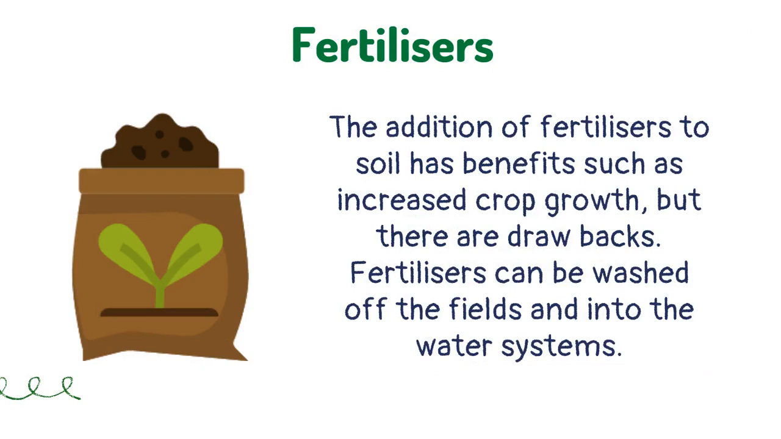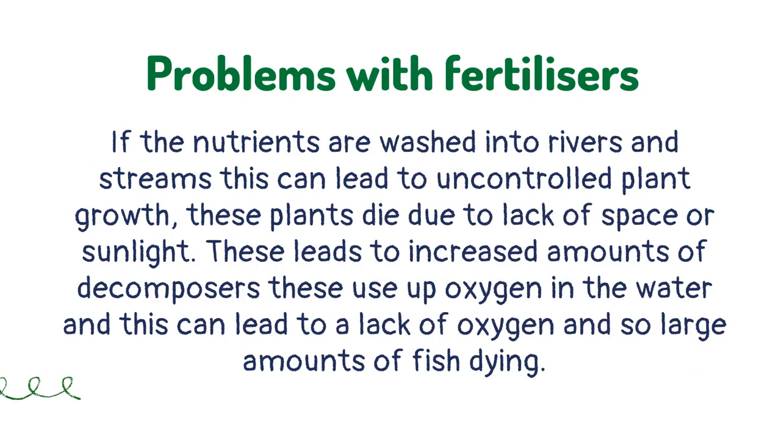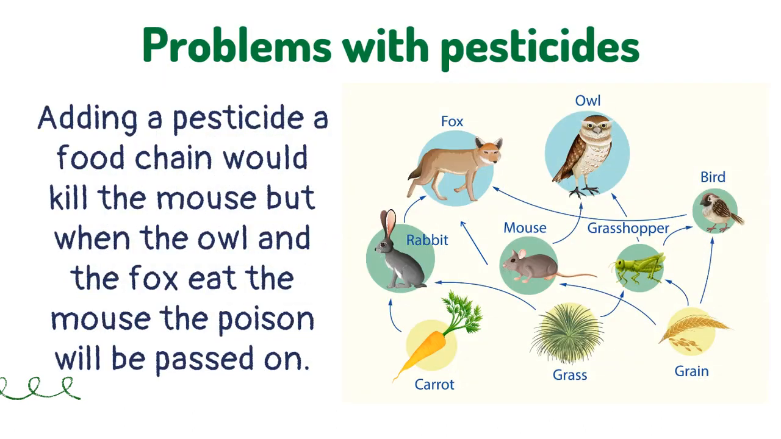Fertilizers can be washed off the fields and into the water systems. If the nutrients are washed into rivers and streams, this can lead to uncontrolled plant growth. These plants die due to lack of space or sunlight. This leads to increased amounts of decomposers. These use up oxygen in the water, and this can lead to a lack of oxygen and so large amounts of fish dying.